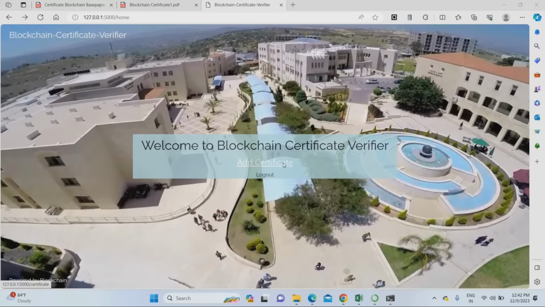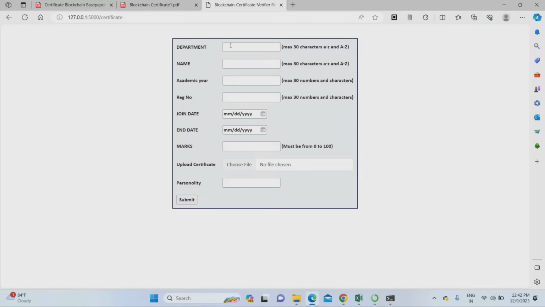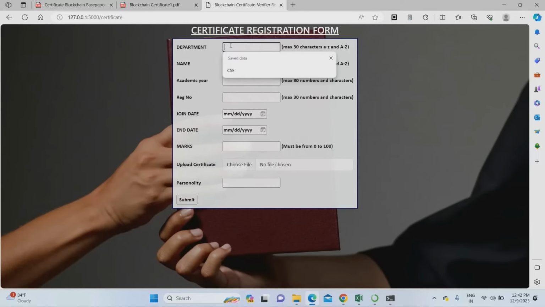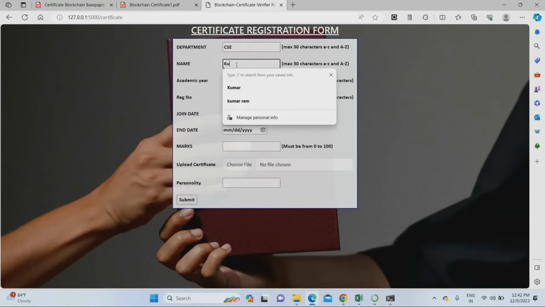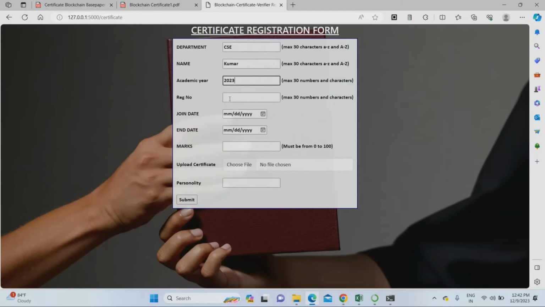Let's add one new certificate. Just go to add certificate. I'm giving the student name as Kumar, student department as CSE. Academic year will be 2023.